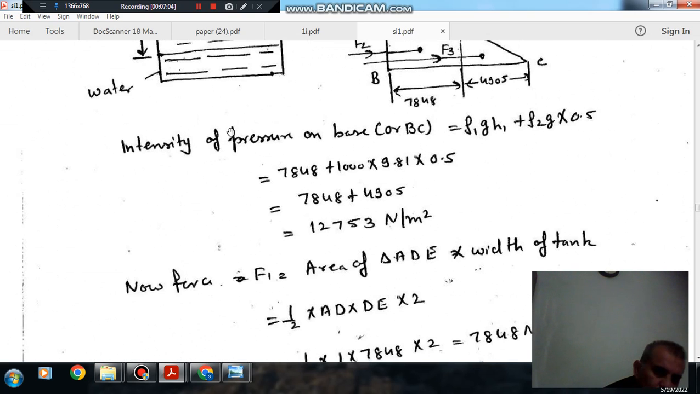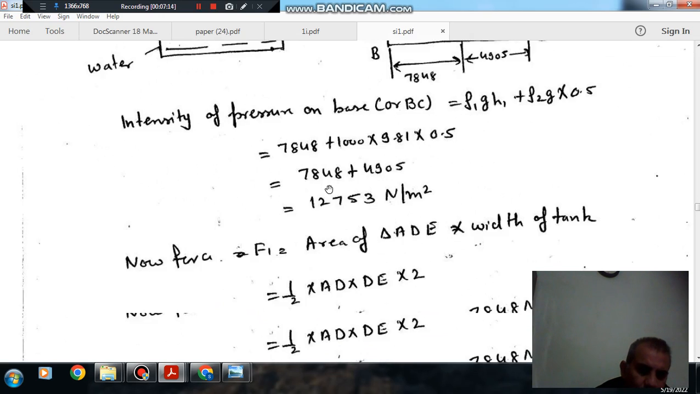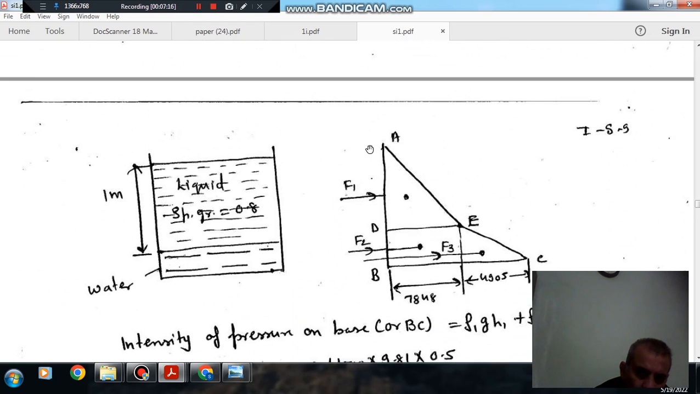So that is the method to find out the total force: draw the pressure diagram and find the area multiplied by width. That is the force. To find the center of pressure, let H star be the center of pressure from top, and take the moment of each force about this point. The total resultant moment will be equal to the sum of each individual moment.